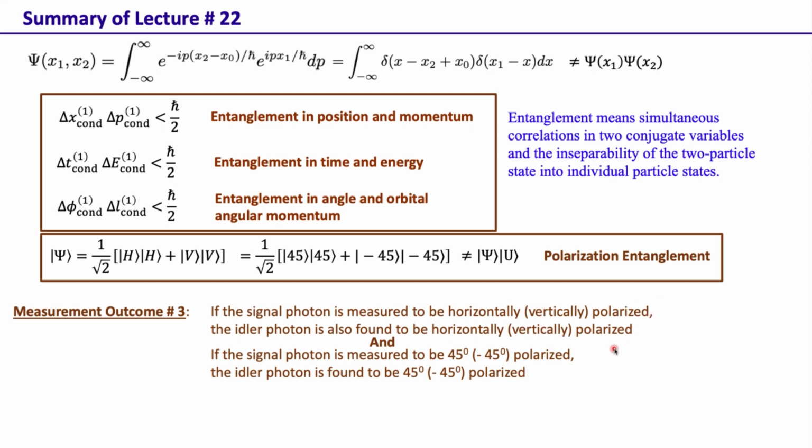That means correlation in the HV basis. At the same time, if the signal photon is measured to be 45 degree polarized, the idler is 45; if the signal is minus 45, the idler is minus 45. So there is a perfect correlation in both the horizontal-vertical and the 45/minus 45 basis. And the question is, can quantum mechanics produce such a result?